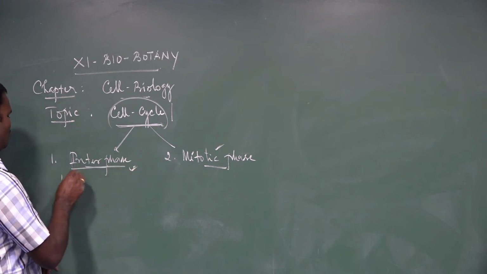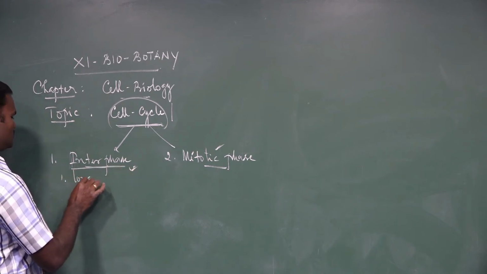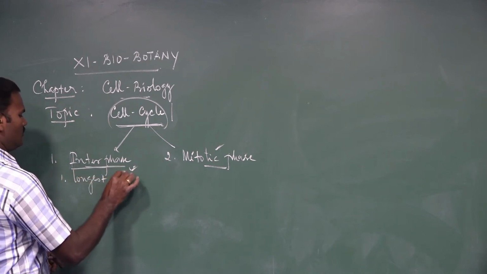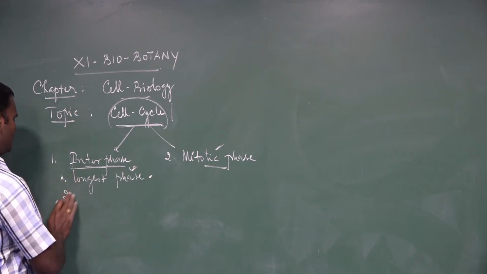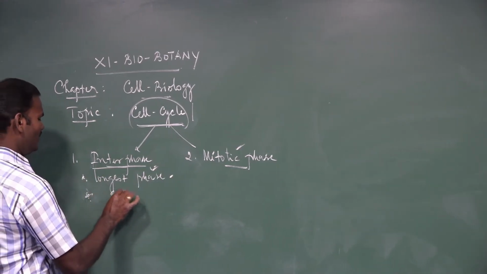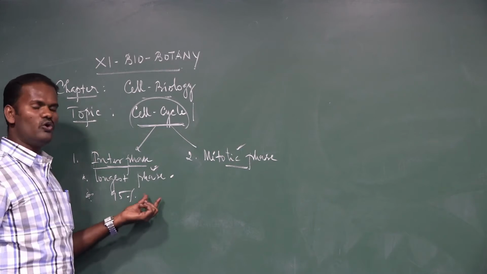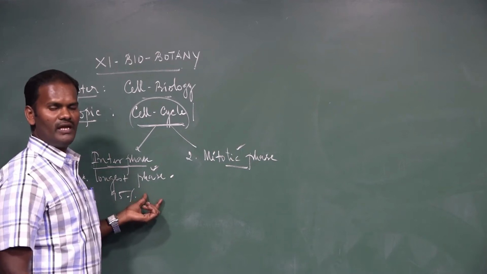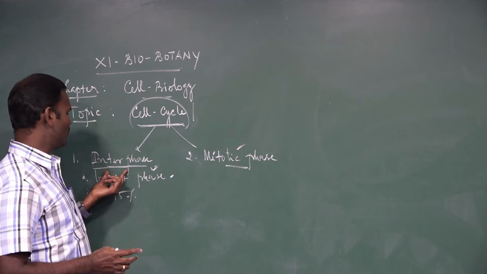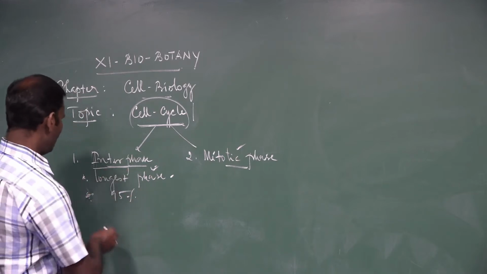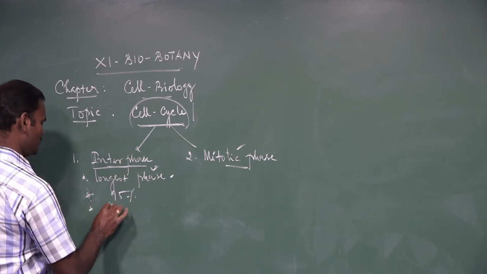Interphase is one of the longest phases. It takes nearly 95% of the total duration of the cell cycle. In the total duration of the cell cycle, 95% is occupied by interphase alone. It is also the most active phase.